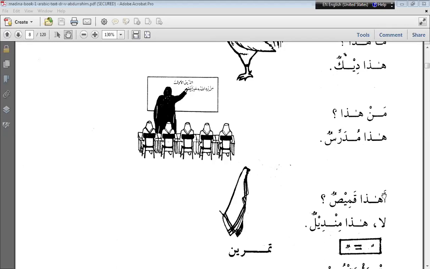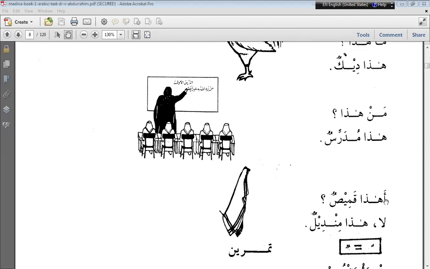Now, this is another form of question. In our previous class, we have seen that the question starting with a is used when we want to know the answer, which may be in affirmation or in negation.